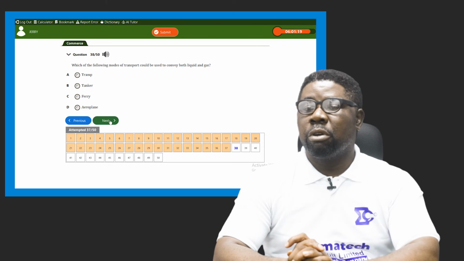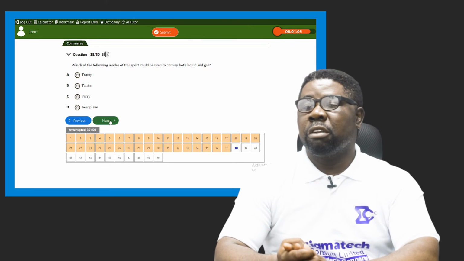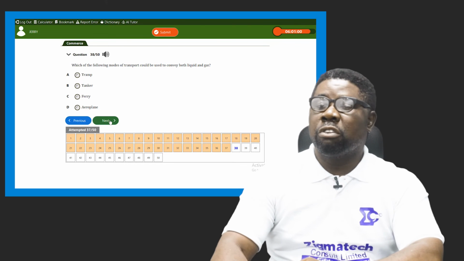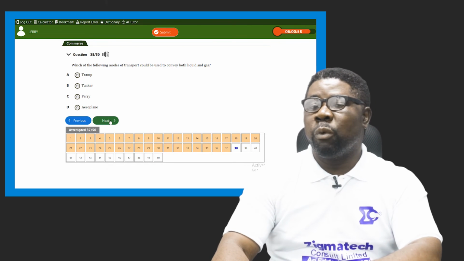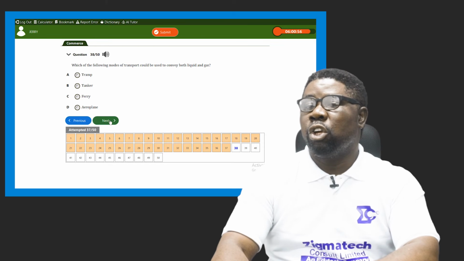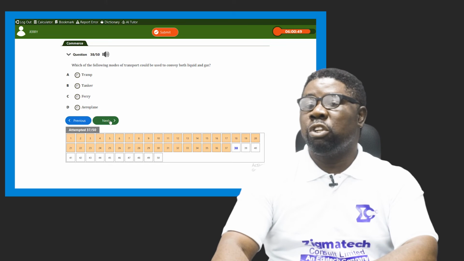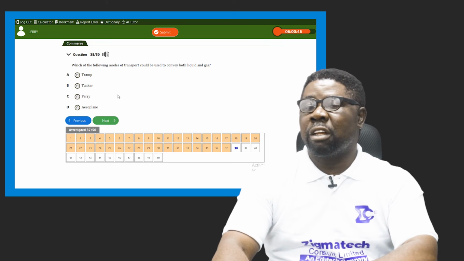A, is it tramp? Is it tanker? Is it ferry? Is it aeroplane? Aeroplane is an air transport means. Ferry is sea transport. Tanker is land. Tramp is sea as well. So which of them represents the most suitable means of transporting liquid and gas? Of course, if you're talking about liquid, we have water, we have petroleum products in general, which is fuel, diesel, gas, and so on. So when they are transported, what do you see them transported with? Is it tanker? Of course, that's an answer.